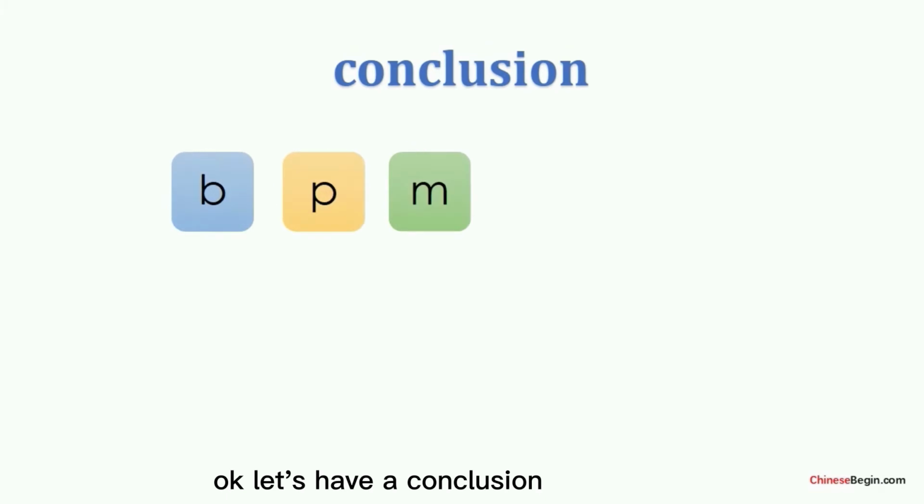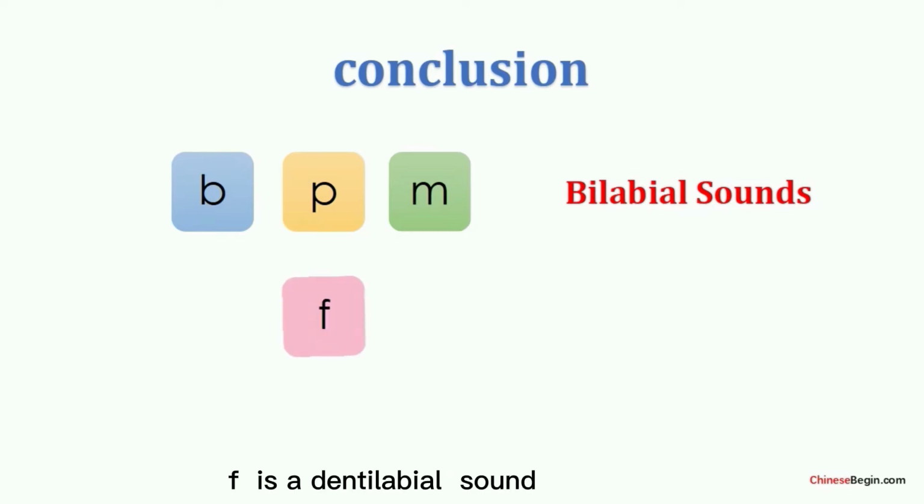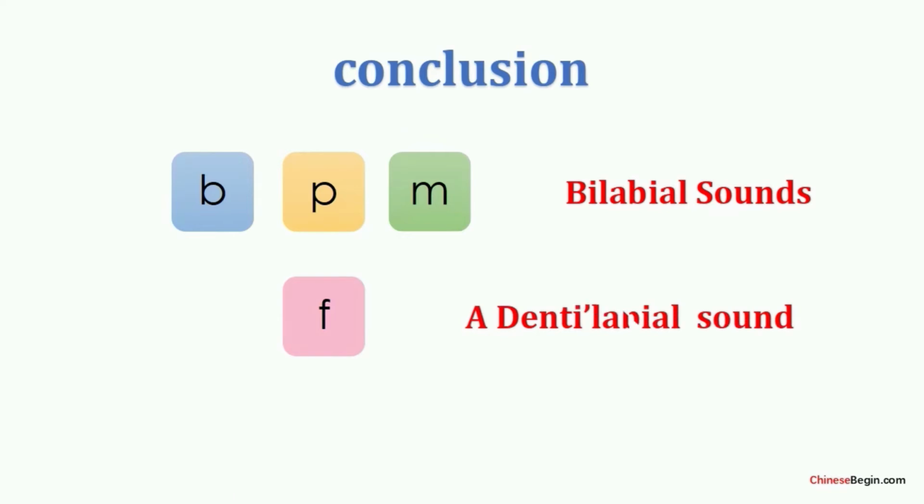Okay, let's have a conclusion of these four initials. We can find that bo, po, mo are bilabial sounds. When we pronounce them, our lips should form a closure firstly. However, fo is a labiodental sound. When we pronounce it, the upper teeth make a light contact with the lower lip.